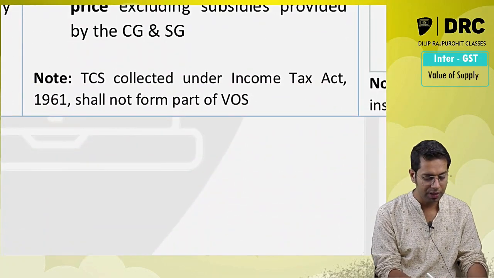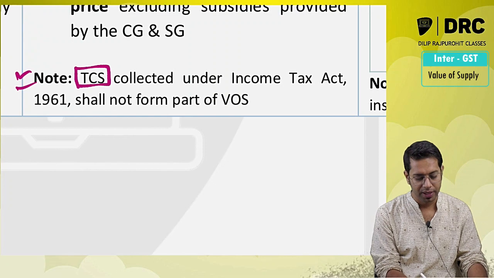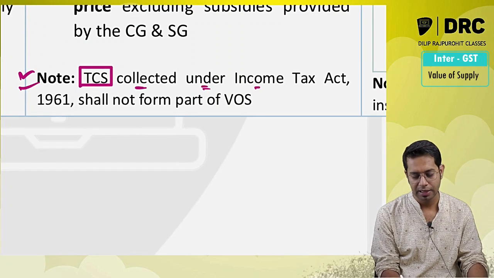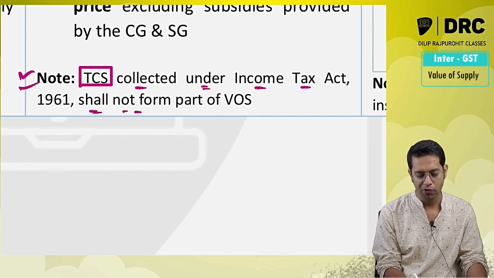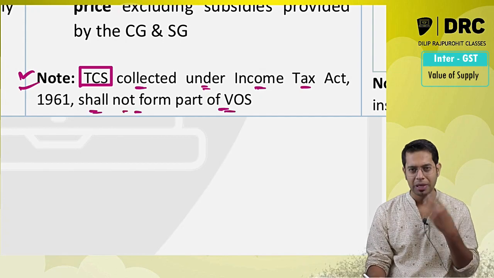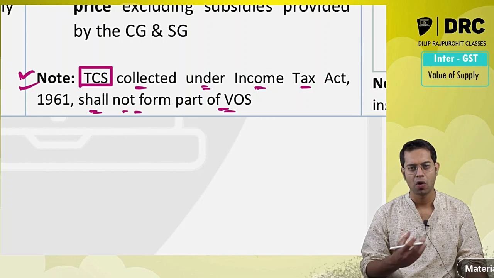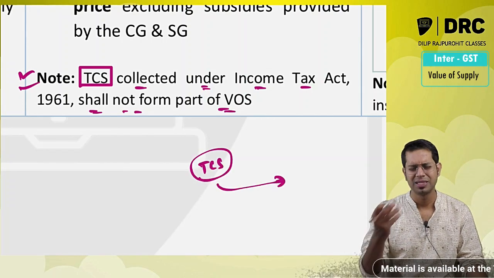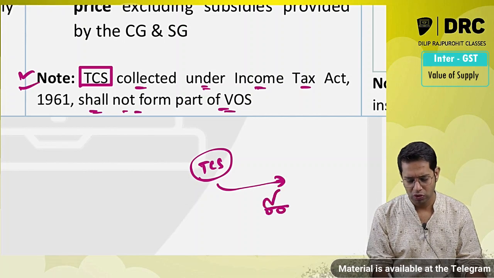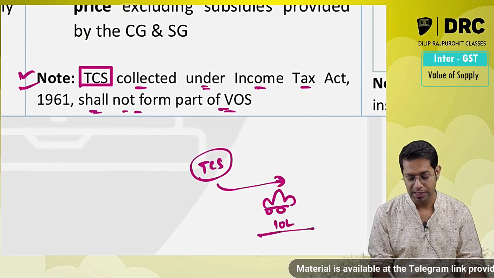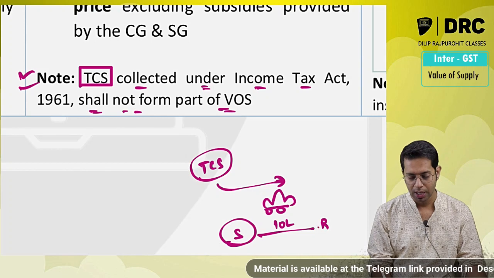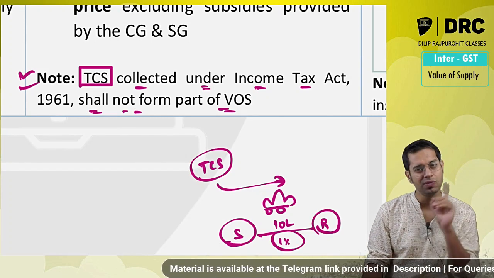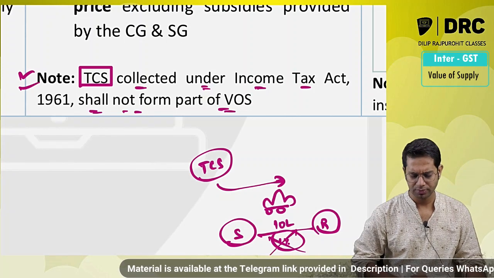Please note, however, this will not include the TCS. TCS collected under the Income Tax Act shall not form part of the value of supply. Normally, if you remember in your income tax law, there is a provision of TCS which says that if you sell any vehicle, say for example a car whose value is more than 10 lakh rupees, in this case the seller of the car should also collect 1% TCS from the recipient. So this TCS will not form part of the value of supply.